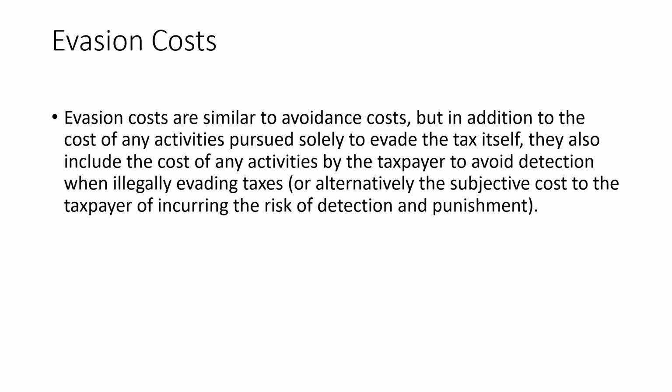Here, the cost of some activities which are definitely for tax evasion, and this would include cost of some activities by the taxpayer in order to avoid the detection of your illegal money or your black money or the money that you had received as bribe. So you are hiding your money. So for hiding your money, you are incurring some cost. That means that this is evasion cost.